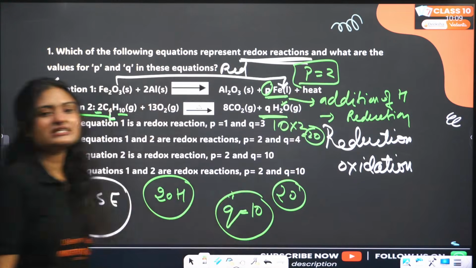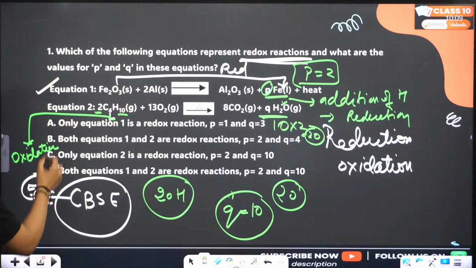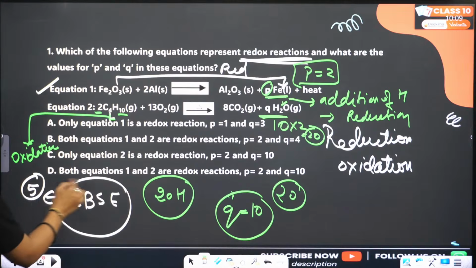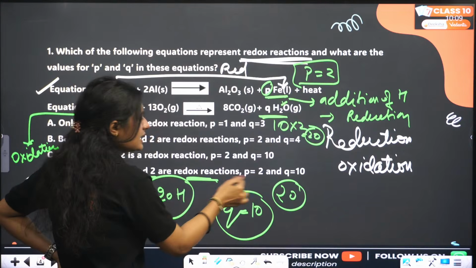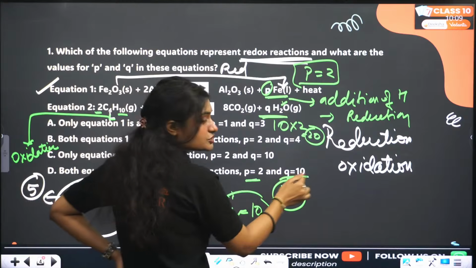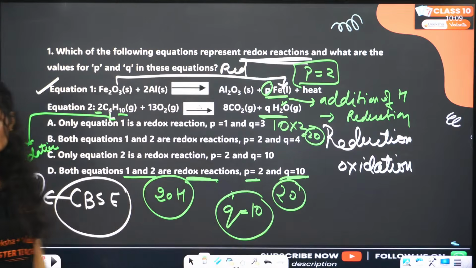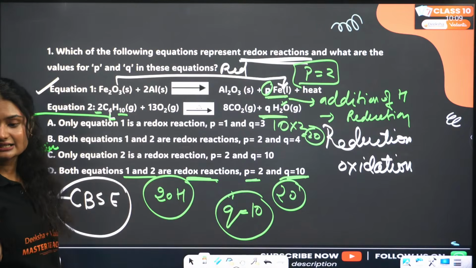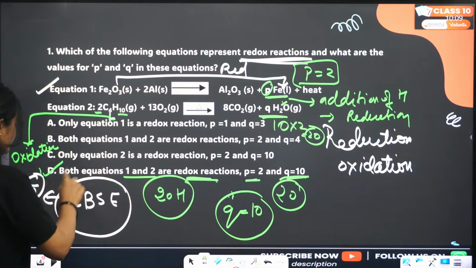And both of these reactions are redox reactions. So both equation 1 and 2 are redox reactions. Which option matches it? Both equation 1 and 2 are redox reactions, and P is equal to 2 and Q is equal to 10. Yes, the correct answer is option number D.